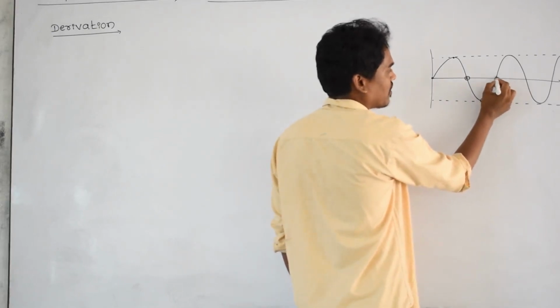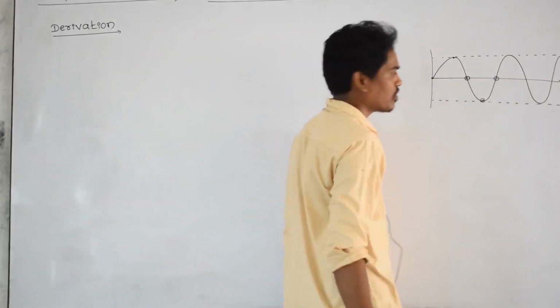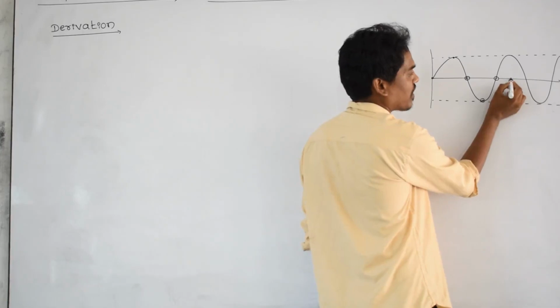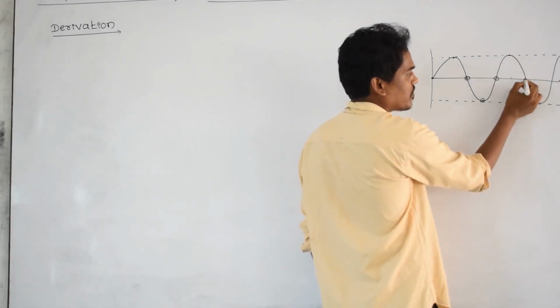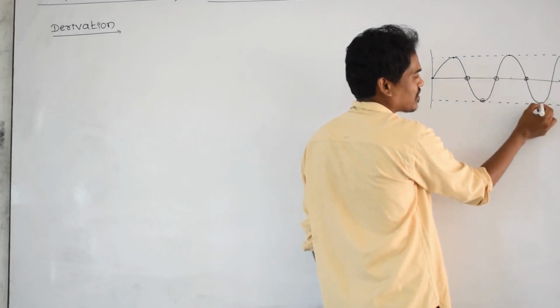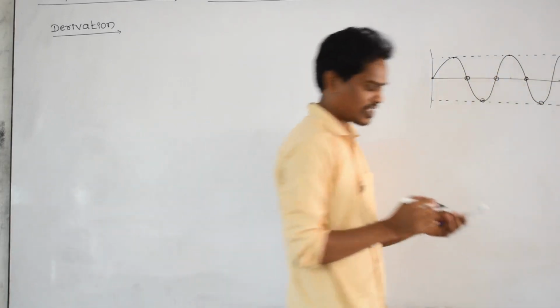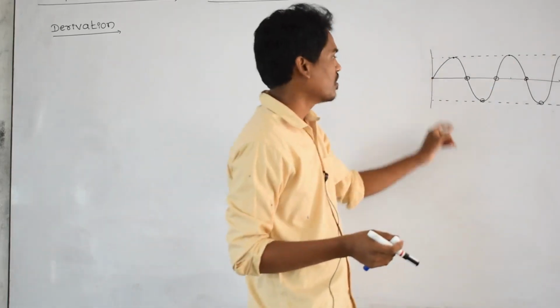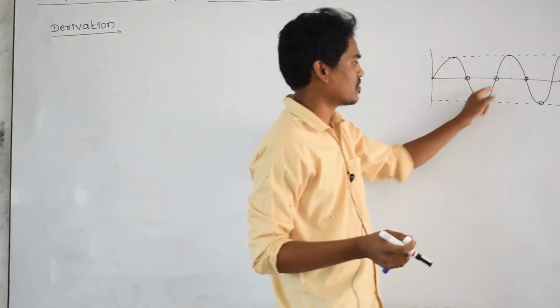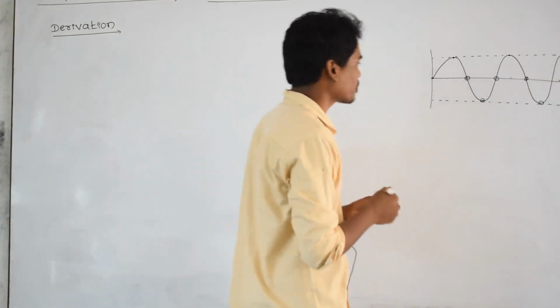Here one particle, its displacement is equal to 0. Some particles of the medium, for example, in a water wave, these are water particles.